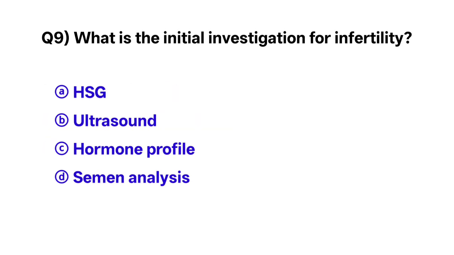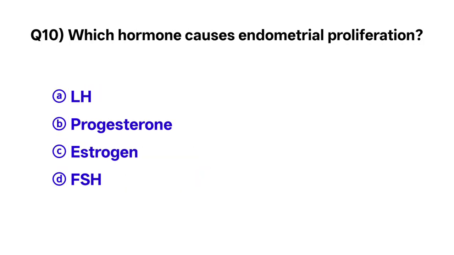Question number 9. What is the initial investigation for infertility? The correct option is D. Semen analysis. Question number 10. Which hormone causes endometrial proliferation? The correct option is C. Estrogen.